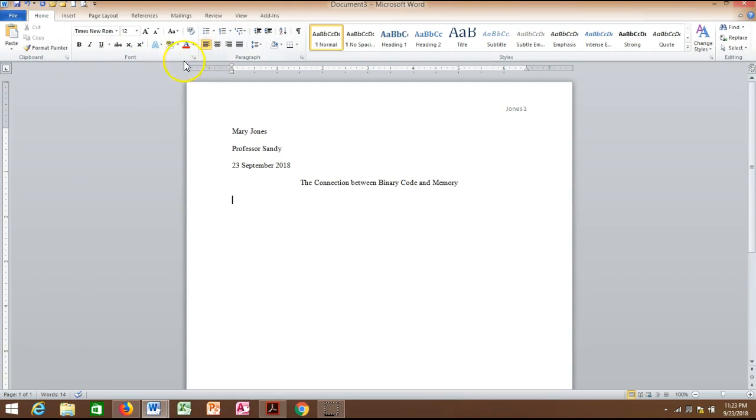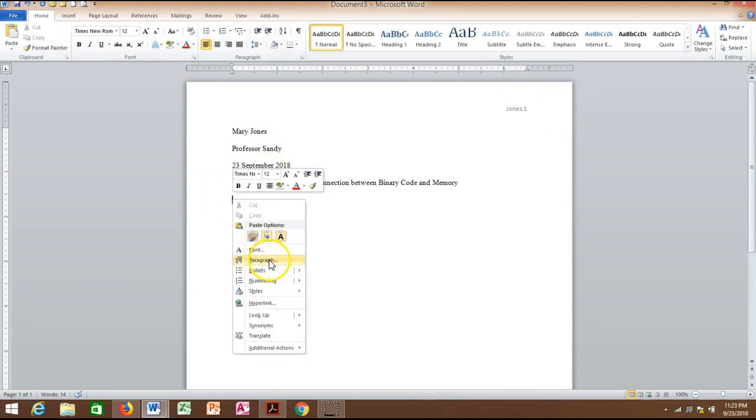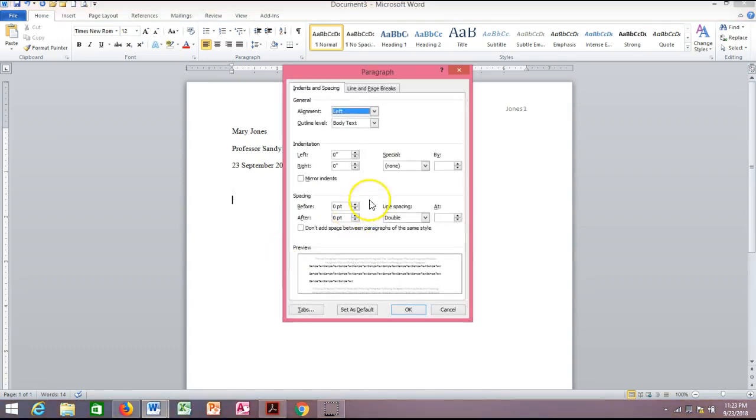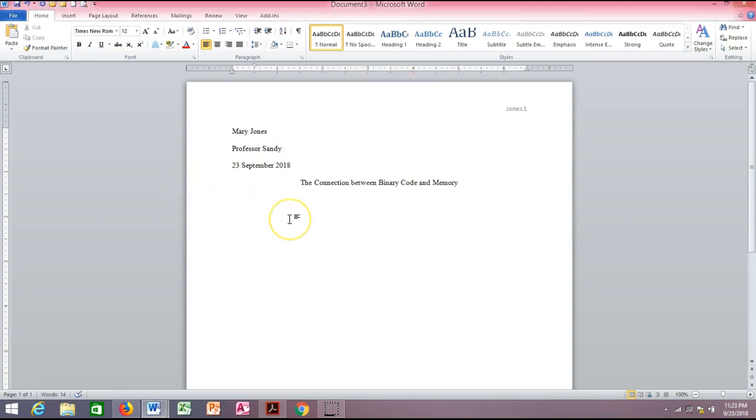Okay, so let's take a look. After we've done all of this, we right click again, paragraph. Okay, go where it says special, first line, click OK, and there's your first line.